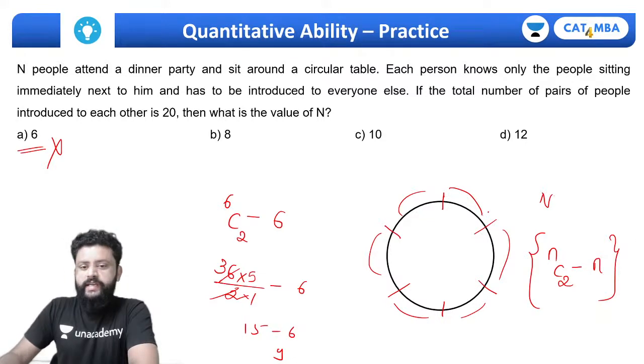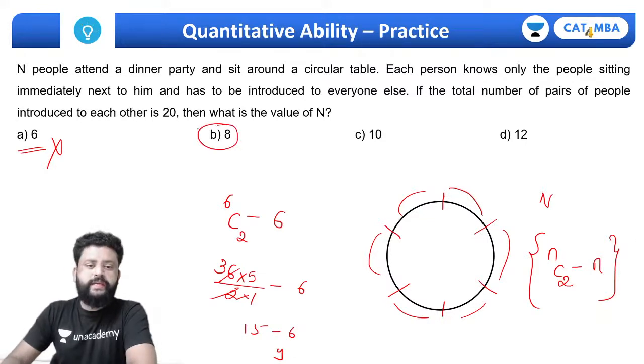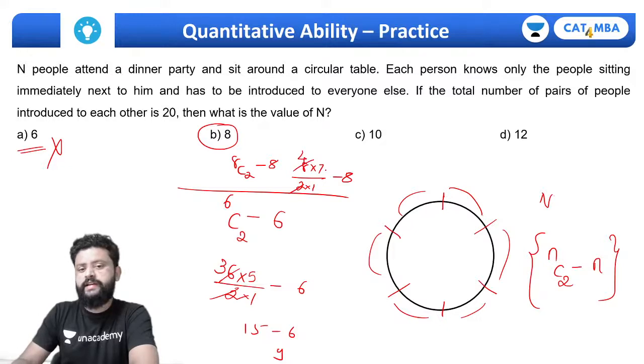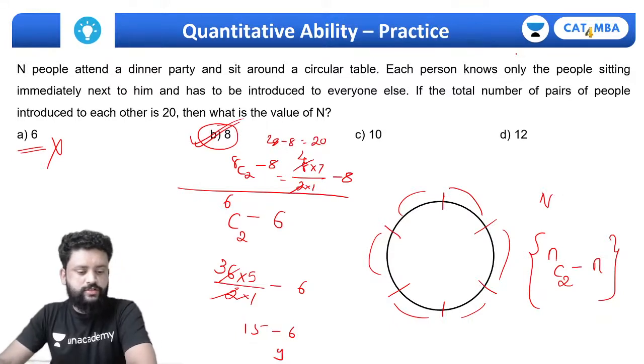So A is not it. If I try B, 8C2 minus 8, is 8 into 7 upon 2 into 1 minus 8. This 7 4s are 28. 28 minus 8, that comes out to be 20. So this is going to be the correct answer, which is answer option B.